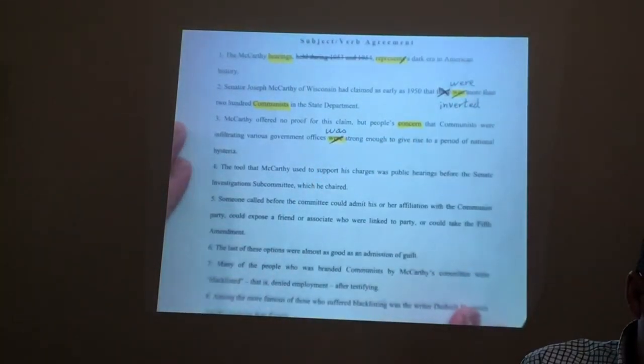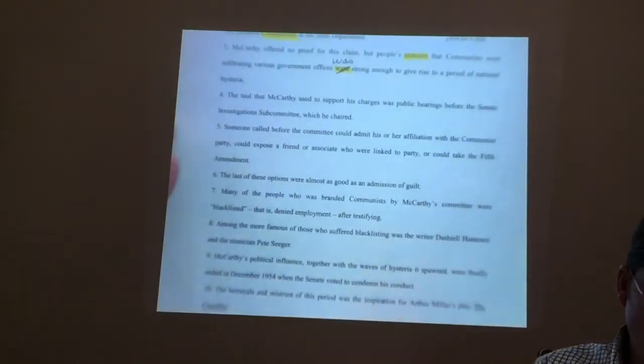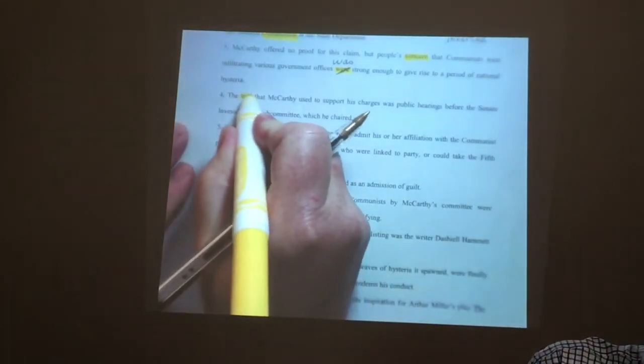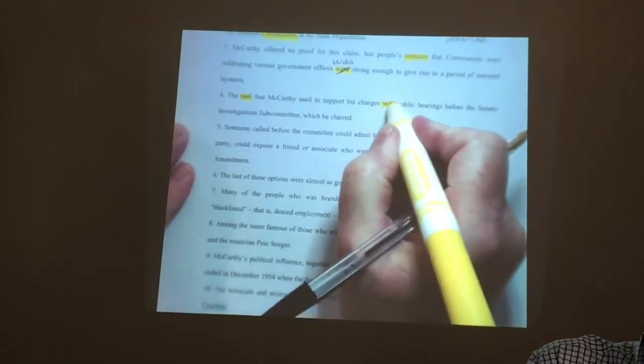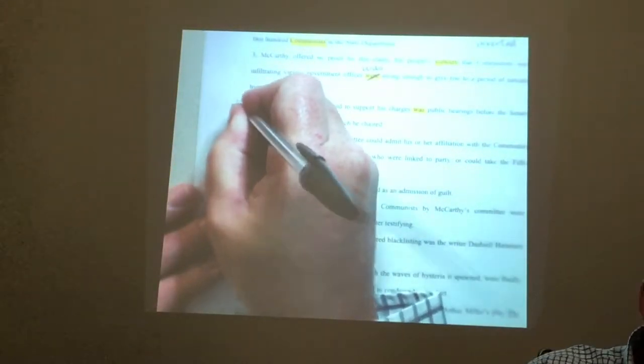was. The tool that McCarthy used to support his charges was public hearings before the Senate Investigation Subcommittee, which he chaired. The tool was. Oh, look, everybody. Look, y'all. That agrees. So what's the emoji? Smiley. It's a good sentence.